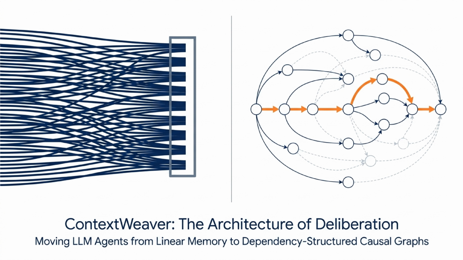Hello everyone, and welcome. Today we are going to talk about a major breakthrough in AI agent design called ContextWeaver, which represents the architecture of deliberation. We'll explore how we can finally move large language model agents away from simple linear memory and upgrade them to use dependency-structured causal graphs. Let's dive in.